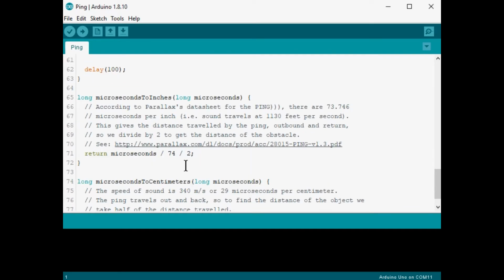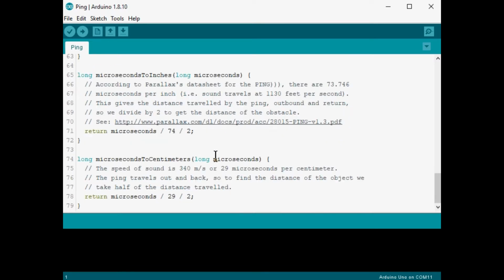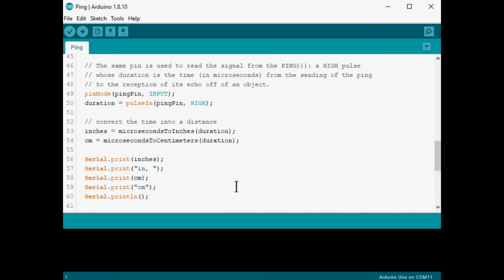So apparently, whatever the time is in microseconds, that's the raw data, it divides it by 74, then by 2. Why by 2? Because the pulse goes out, hits the target, and reflects back. And that distance that's calculated by dividing it by 74 would be double. And all we want is the initial distance out. That's why they divide it by 2. And the same is true for centimeters. Well, enough with the code. Let's take a look at our circuit and get that hooked up.